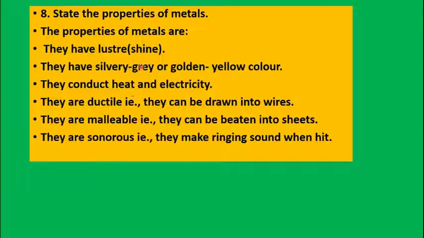Now, what are the properties of metals? The general properties are they have luster, meaning they shine. They have silvery gray or golden yellow color. They are good conductors of heat and electricity. They are ductile, meaning they can be drawn into wire. They are malleable, that means they can be beaten into sheets. And they are sonorous, meaning they make a ringing sound when they are hit with another material.